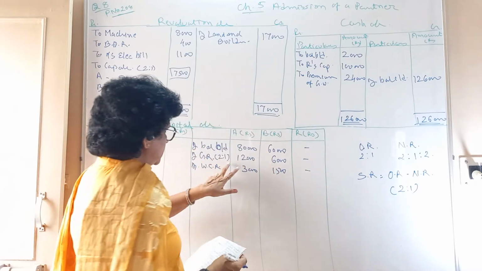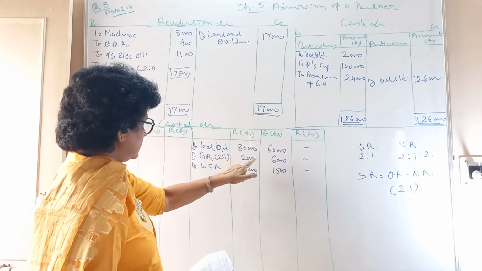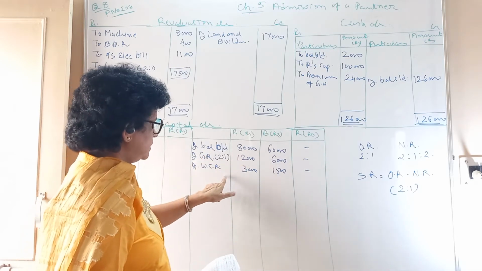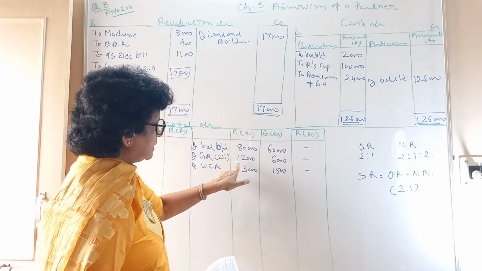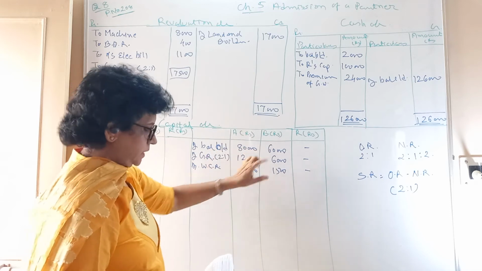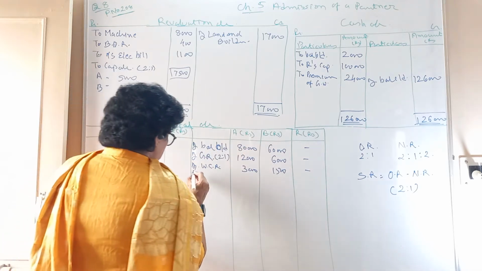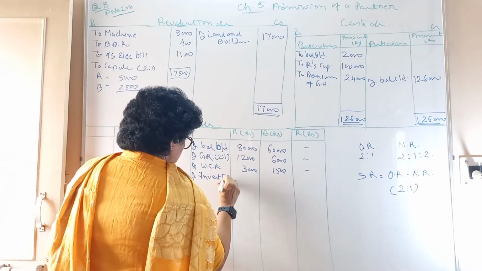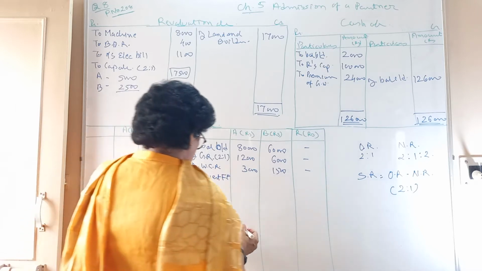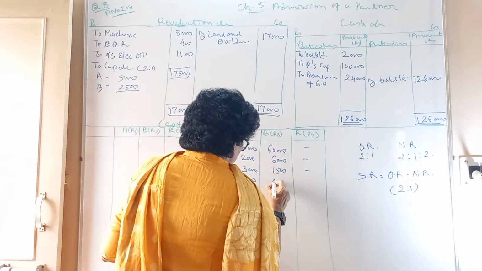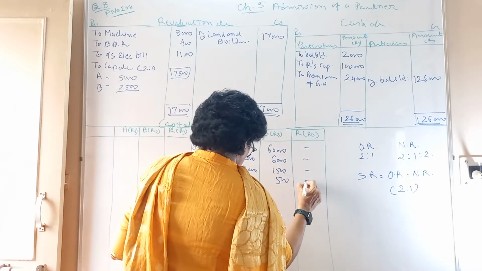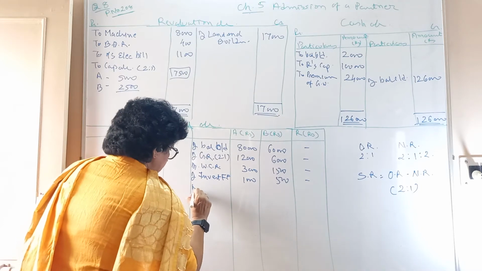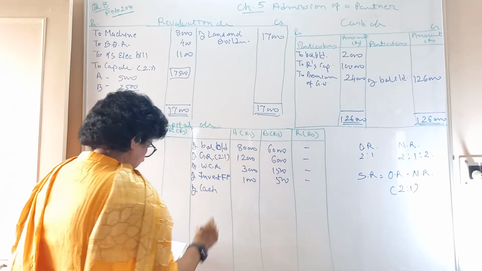What is going to be the journal for all this? General reserve account debit, workmen compensation reserve account debit, to partners capital account, the total of these two figures. Then one more you have, that is investment fluctuation fund. That also is to be distributed in the same manner, 1,500. Now the new partner is bringing cash towards the capital.